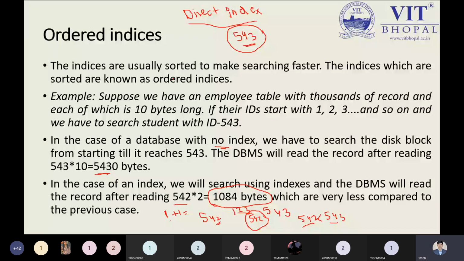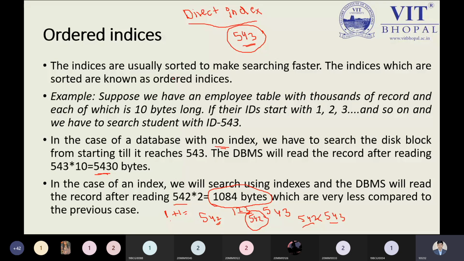Okay, if you don't know, don't worry, I can explain in a simple way. 543 is our search element, and 542 is a smaller value than 543. The ID field will be represented by an integer only in our memory.